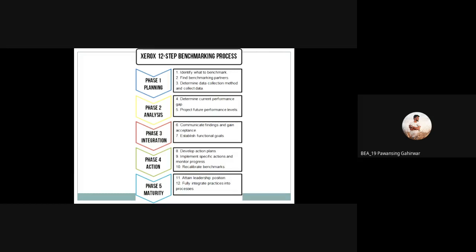Second, find benchmarking partners. Is it right? Now the partner is very important. Only one person cannot discuss everything.